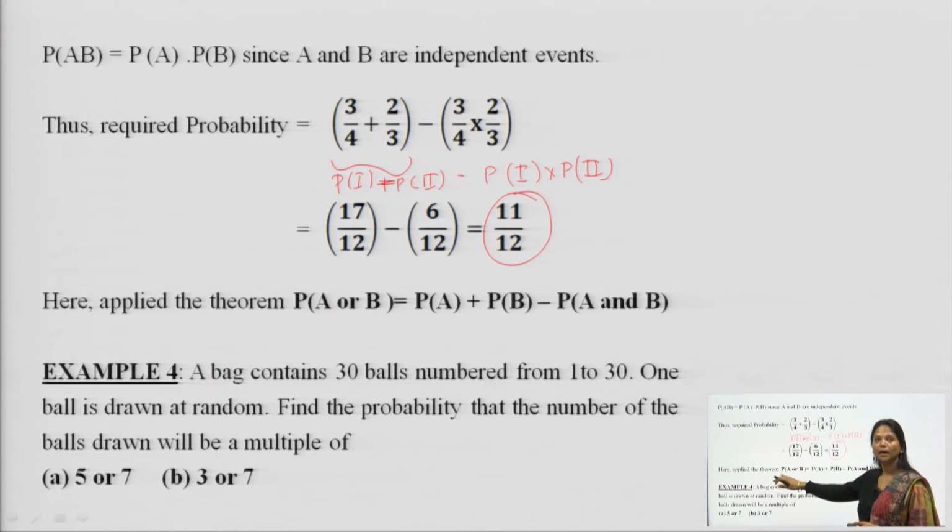Here we have applied the formula, that is P(A or B) is equal to the probability of A plus the probability of B minus the probability of A and B.